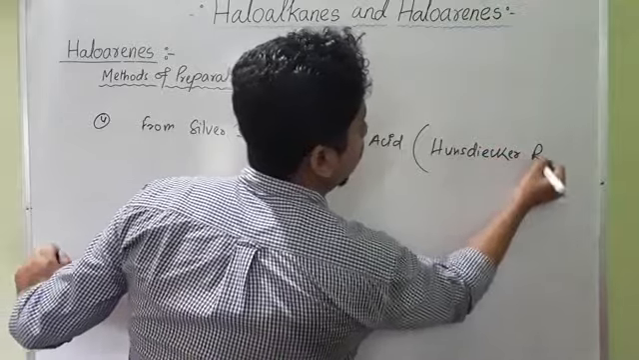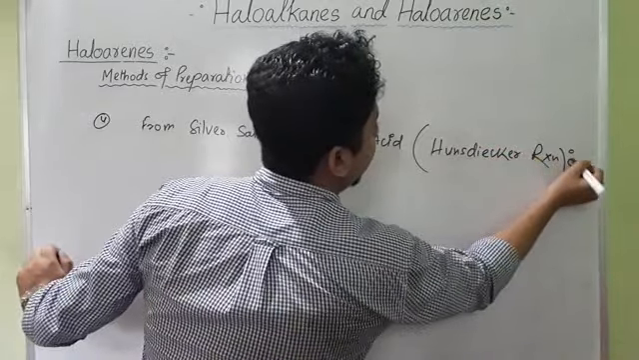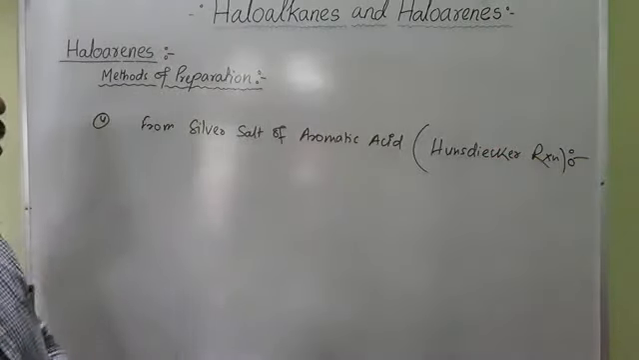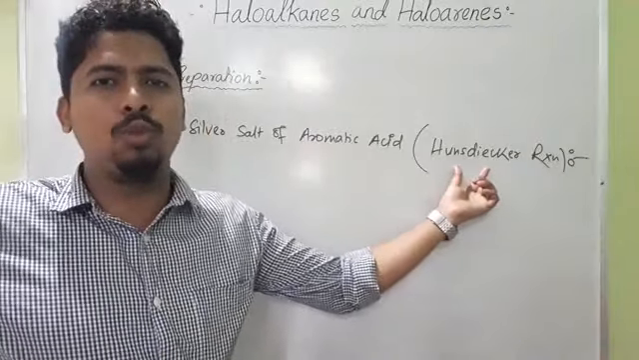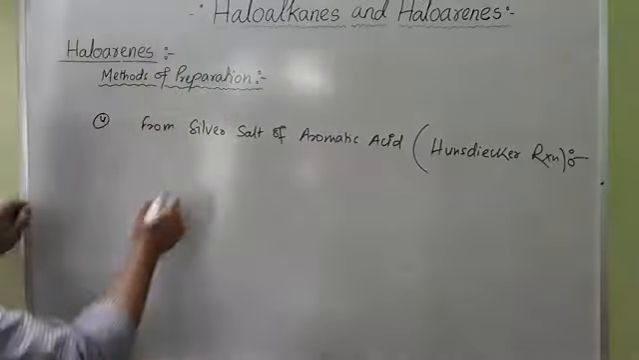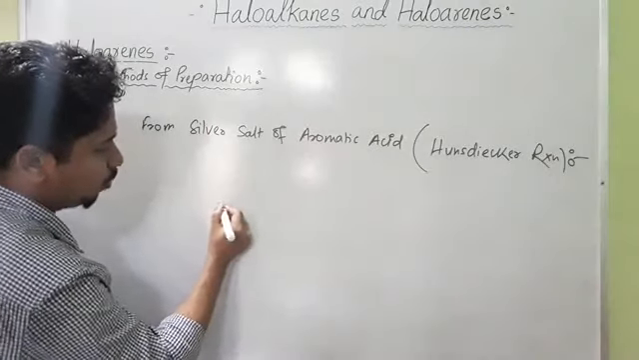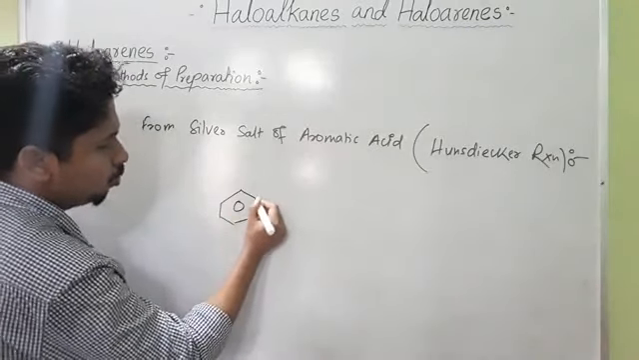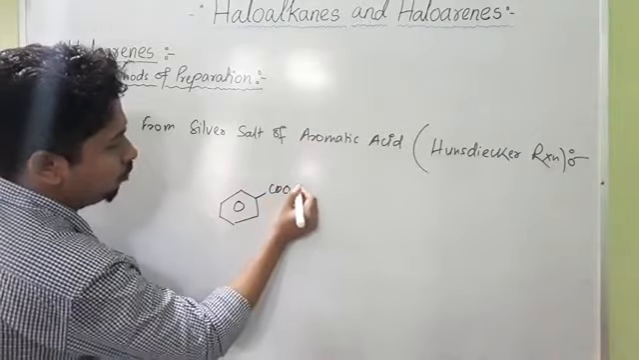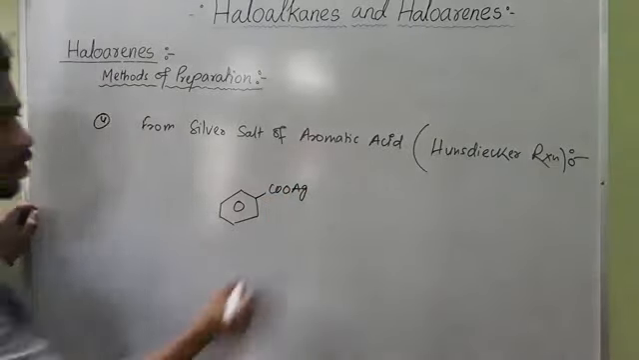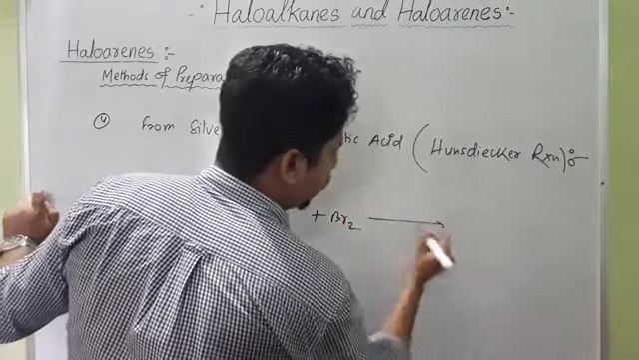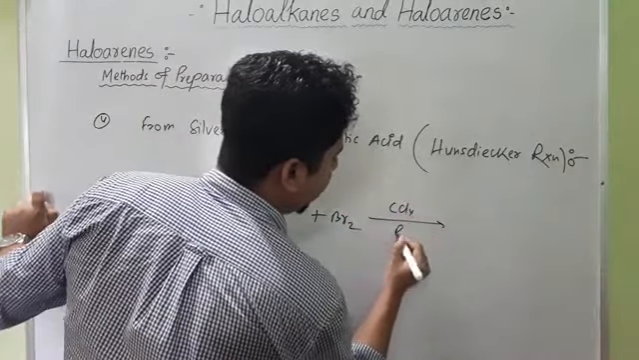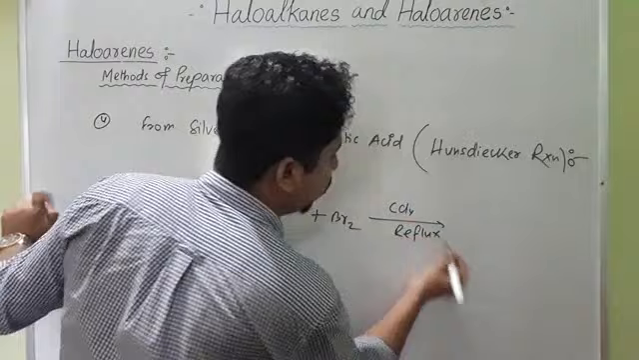Hunsdiecker reaction. We did this reaction in our previous class, under methods of preparation of haloalkanes. From the silver salt of an aromatic acid, suppose we have taken the silver salt of benzoic acid, on treatment with bromine in presence of carbon tetrachloride, CCl4, under reflux condition, we will get